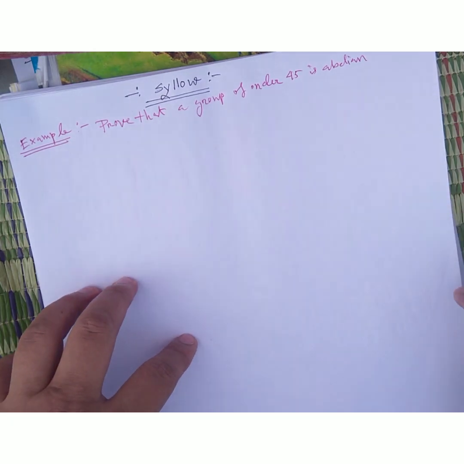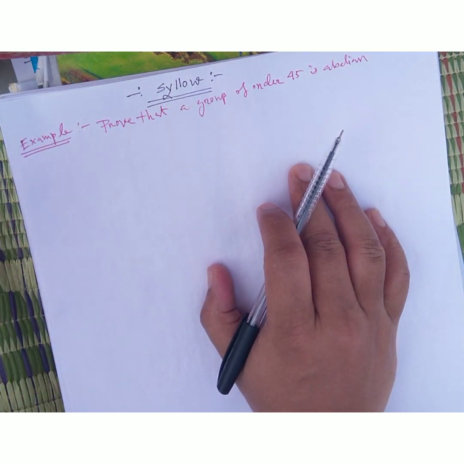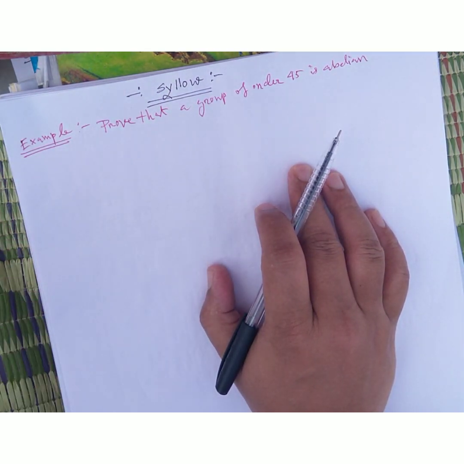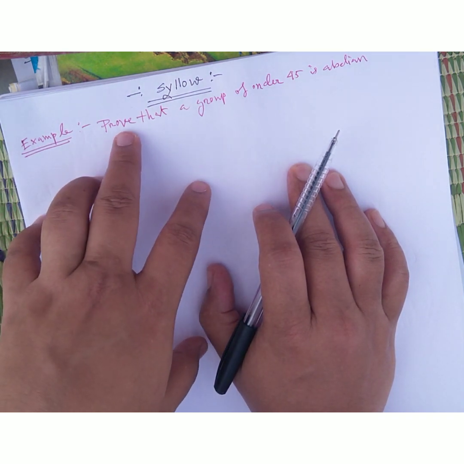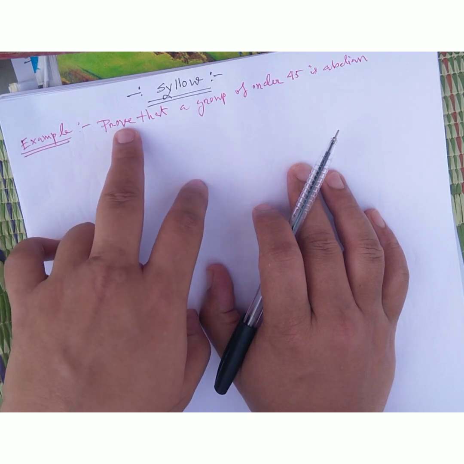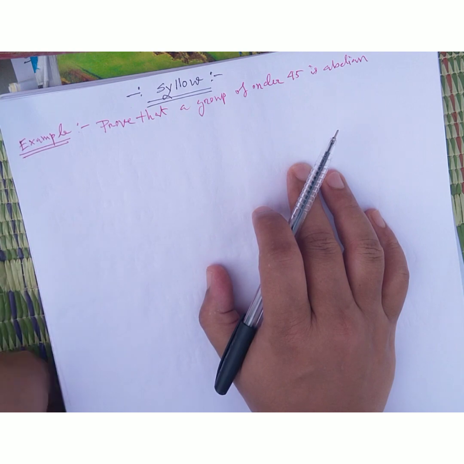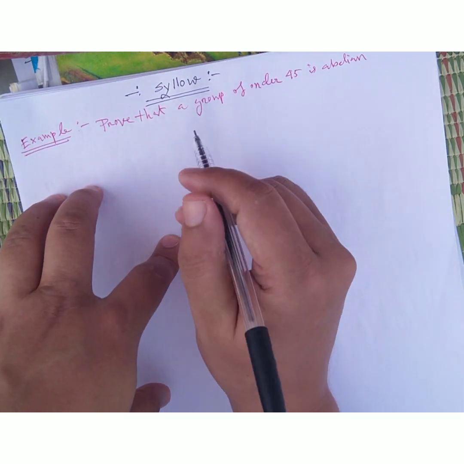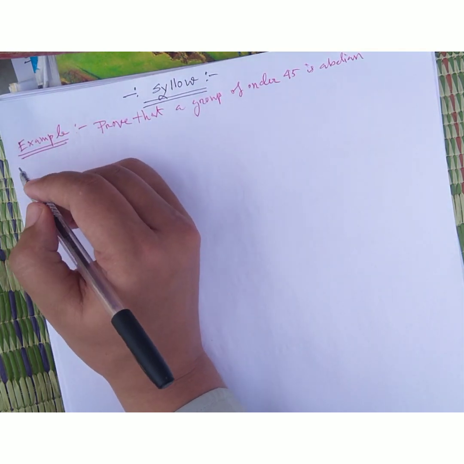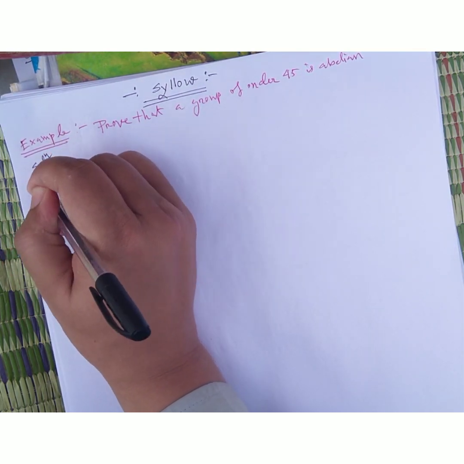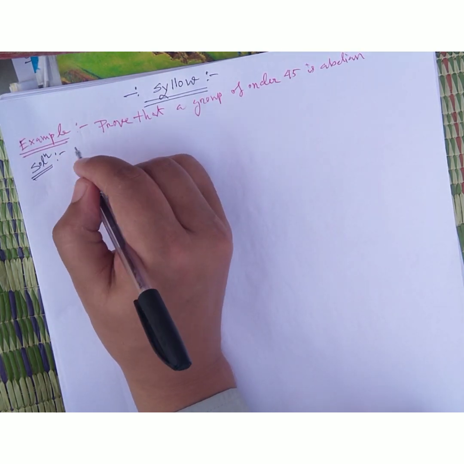Again, I am coming with one of the questions based on Sylow's theorem, because I will also discuss Sylow theorems through Sylow theorem questions. So you will see one question: prove that a group of order 45 is abelian. Whatever we know from Sylow's third theorem, this question is based on it. I will discuss it because this is very, very important.